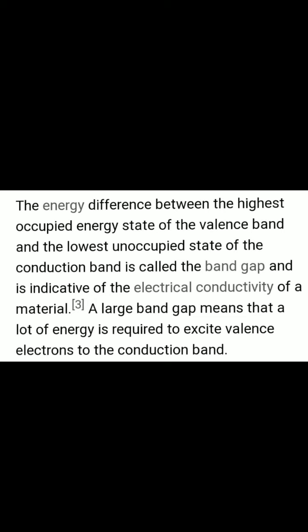The number of electrons is more in the valence band than in the conduction band. When they are excited, they jump from the valence band and reach the conduction band. So the conduction band is not fully occupied; that's why it is called the lowest unoccupied state, and the highest occupied energy state is the valence band. This energy gap between the valence band and the conduction band is called the band gap.